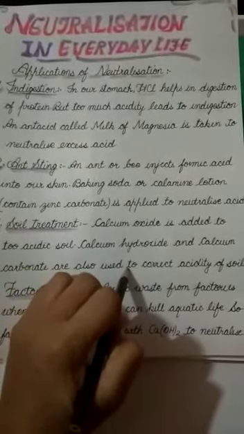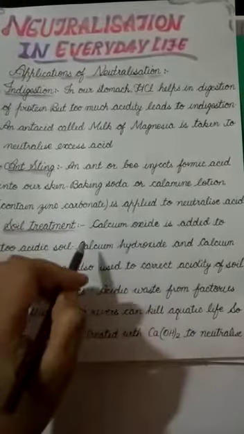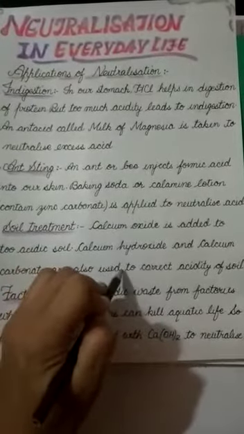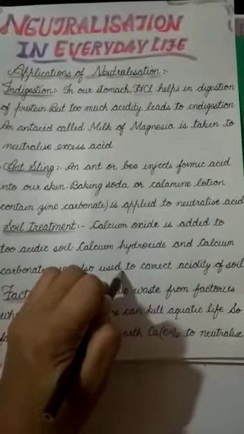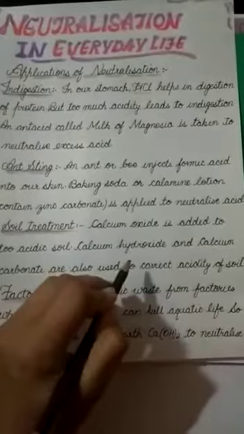But in case the basicity of the soil is more, then farmers use manure. So to get rid of the excessive basicity of the soil, farmers use manure.